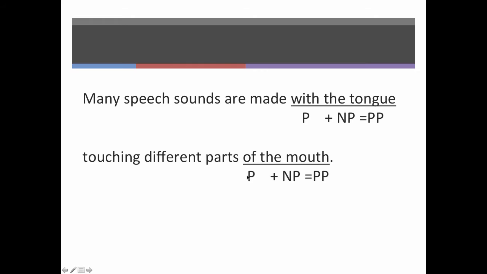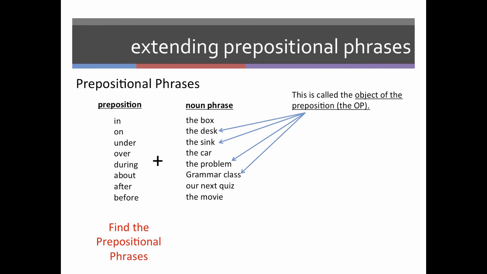Of the mouth, again, we have the preposition of plus the noun phrase, the mouth, and that creates the prepositional phrase of the mouth. So more quickly with prepositional phrases, again, we have the preposition plus the noun phrase. This noun phrase that is a part of the prepositional phrase is always called the object of the preposition.